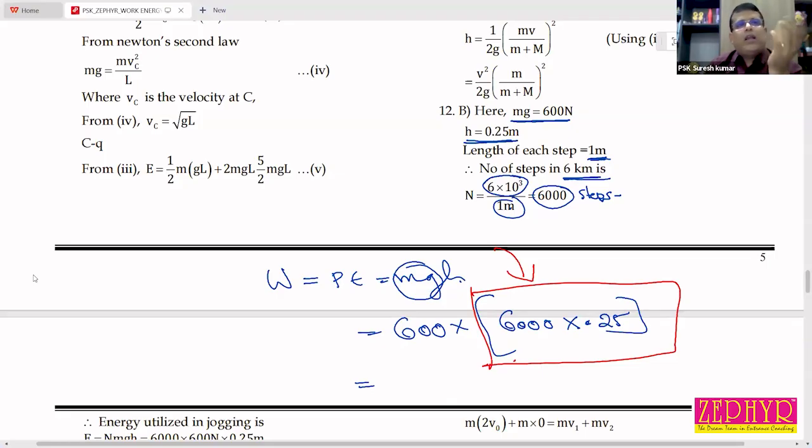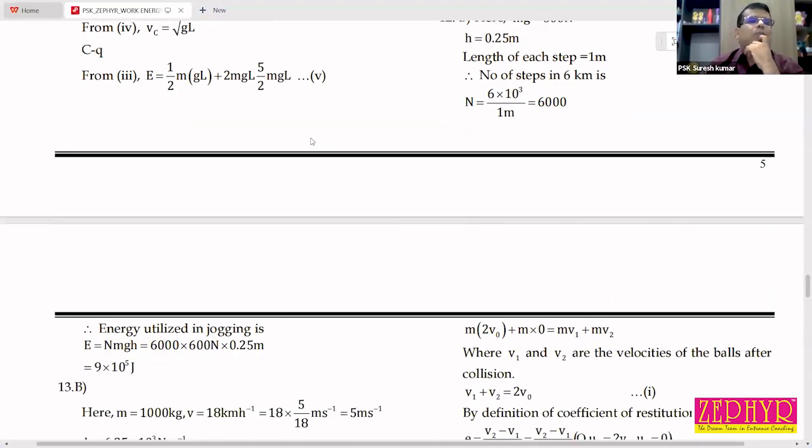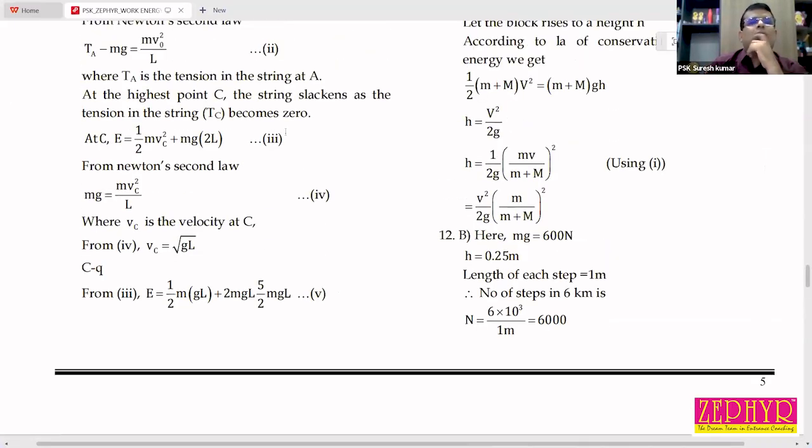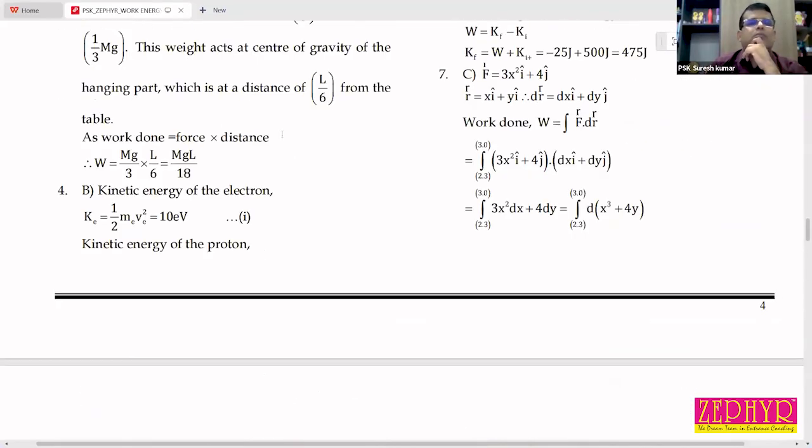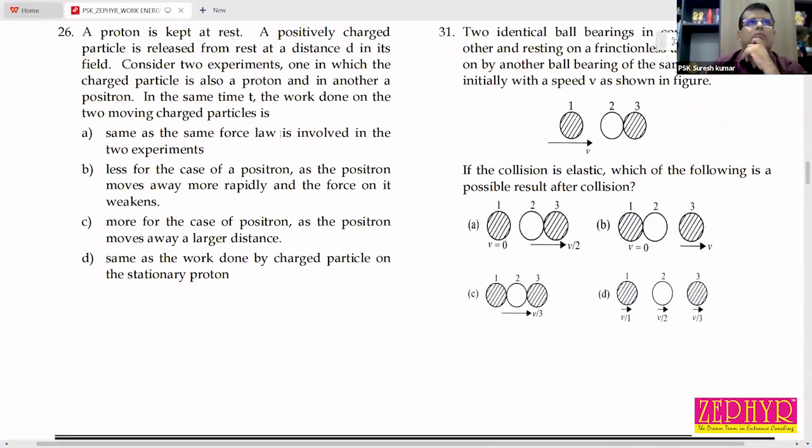So while he is lifting his body to a height, the energy for doing that will be stored in the form of potential energy and is equal to n into mgh, where n is the number of steps. So your answer is 9 into 10 raised to 5 joule. Clear? Yes, sir.